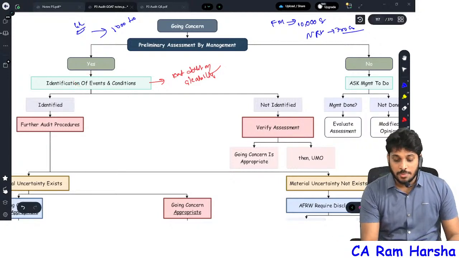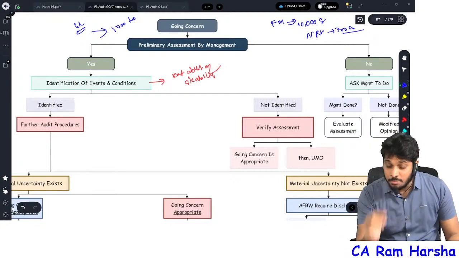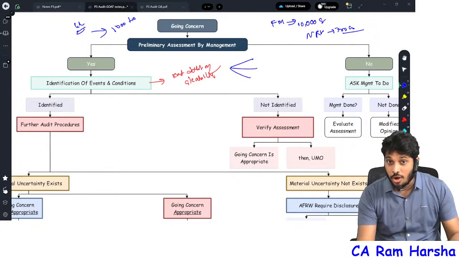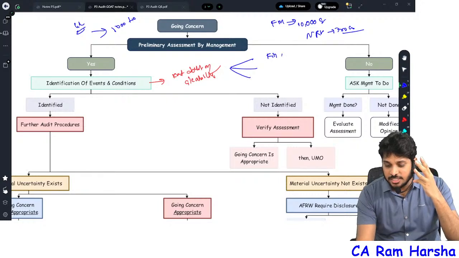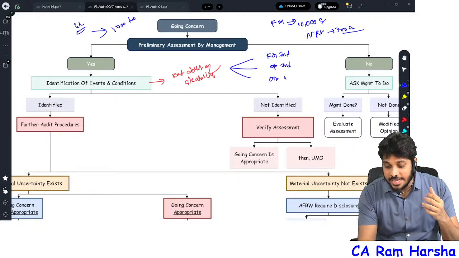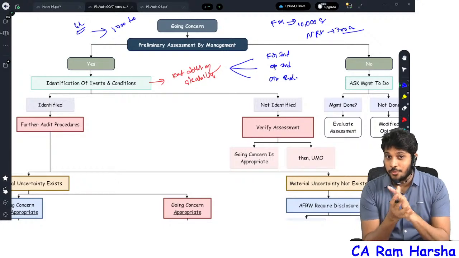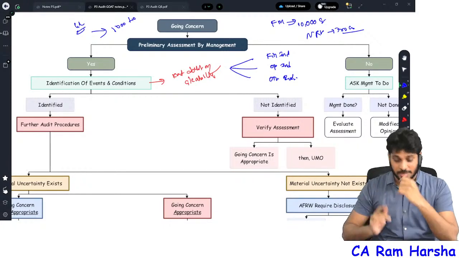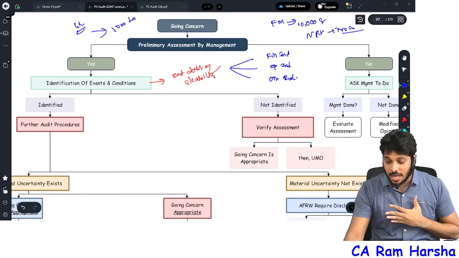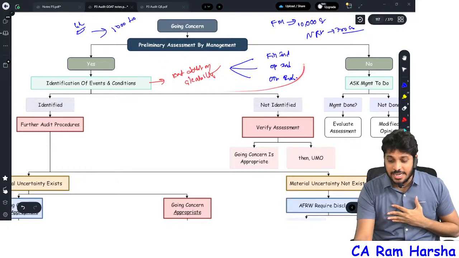I hope you remember, events and conditions are broadly divided into 3 types: financial indicators, operating indicators, other indicators. Remember these 3 points. I will show you, don't worry. Ask management, are there any events and indicators like this?